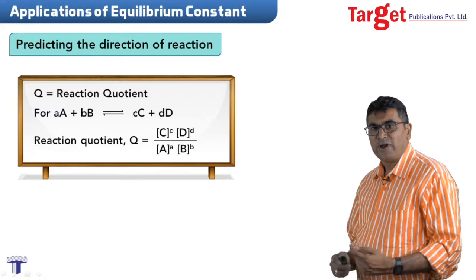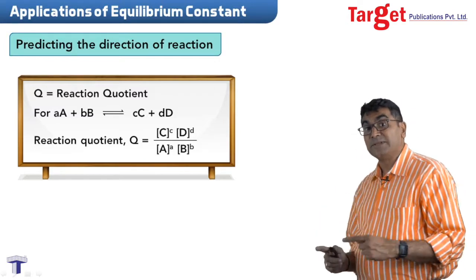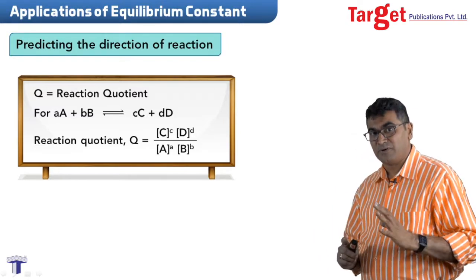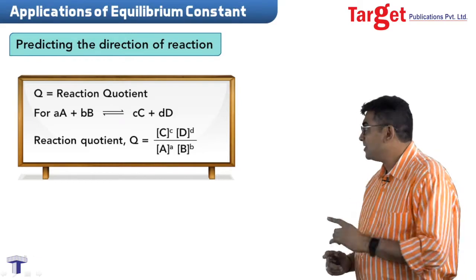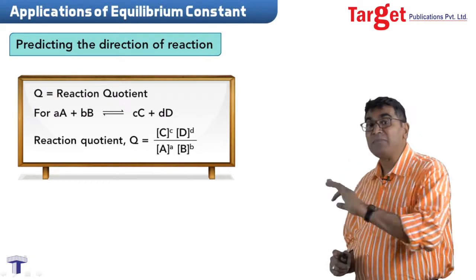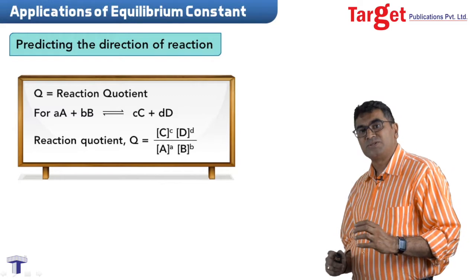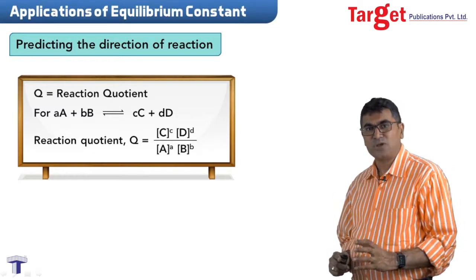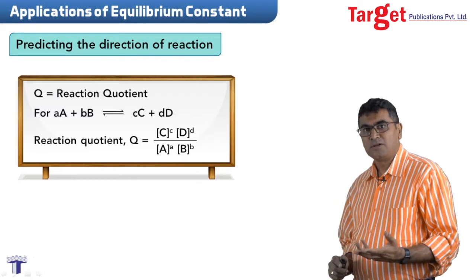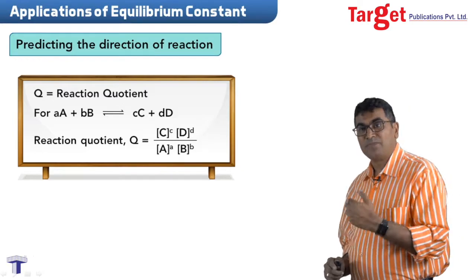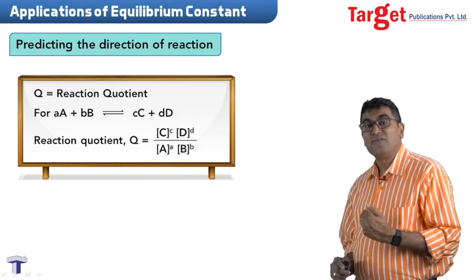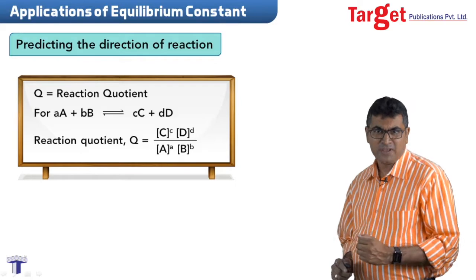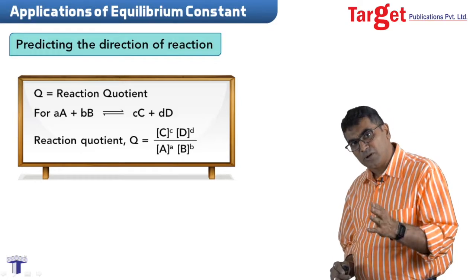You might think, why can't this be called equilibrium constant? This can't be called equilibrium constant for the simple reason that here those concentration terms are randomly selected. They are concentrations at any stage, not just at equilibrium. Obviously, Q, that is reaction quotient, will be a variable. It can vary. It will not be a constant even at a particular temperature.